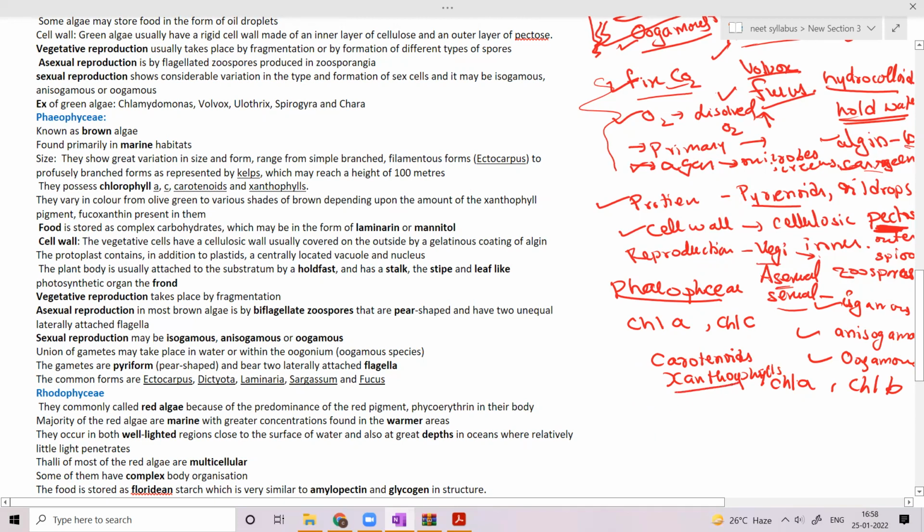What is the main xanthophyll pigment present in the brown algae? That is fucoxanthin. Sorry, fucoxanthin it is. So fucoxanthin is the type of xanthophyll present in the class Phaeophyceae.